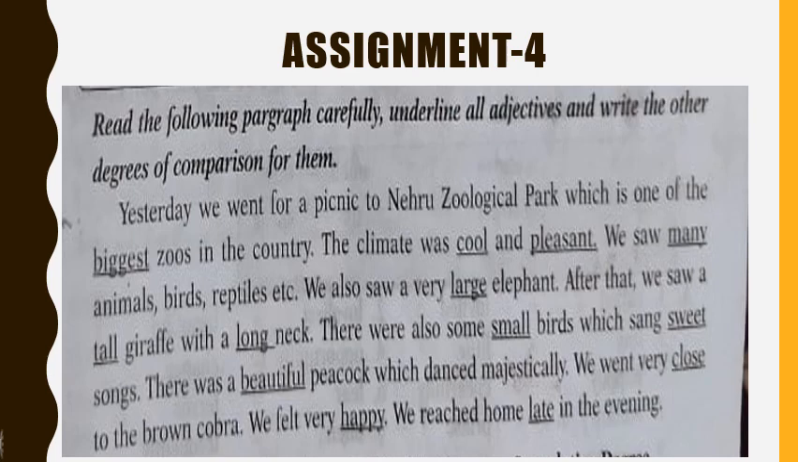So now, in your notebook, you write all the three forms of adjectives: positive degree, comparative degree, and superlative degree. The first one is biggest. Biggest is given. Biggest is superlative degree. Now you have to write the positive degree and comparative degree of biggest. Positive degree is big and comparative degree is bigger. Big, bigger, biggest. In the same way, you note down all the adjectives and their degrees of comparison. This is your homework.